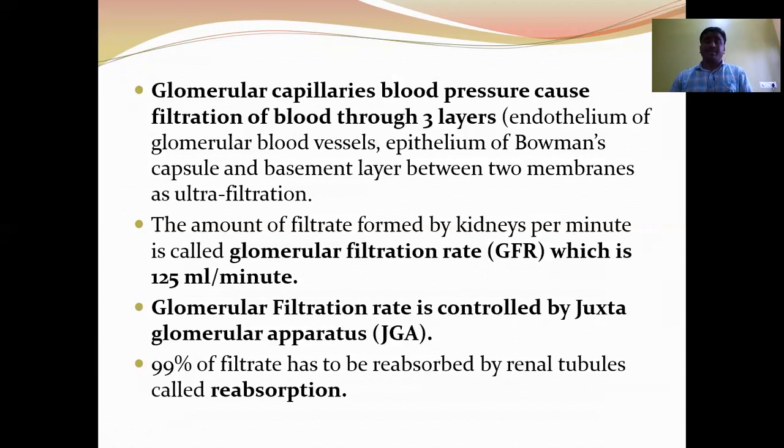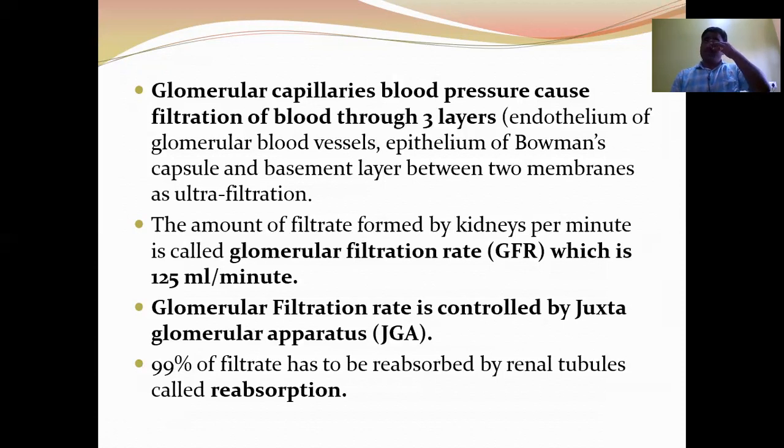These form the filtration membrane. This filtration membrane contains minute pores such as fenestrations and filtration slits. Blood is filtered through these minute pores, hence it is called ultrafiltration.